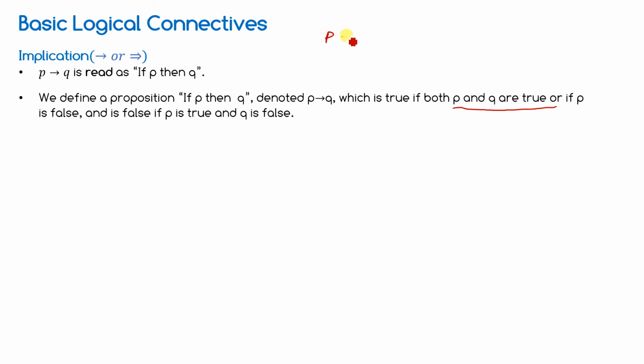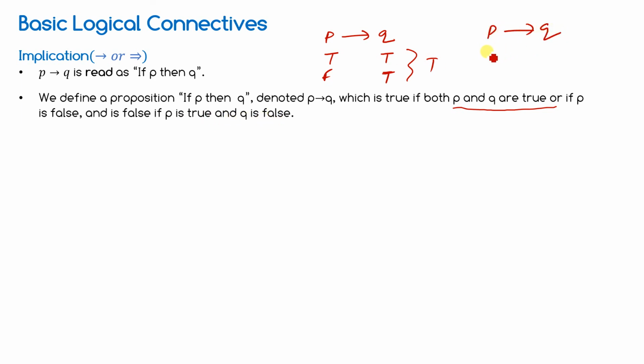So this will be true if both are true, or, as written, if P is false, then also it will be true. That's the meaning of this. And it is false if P is true and Q is false.